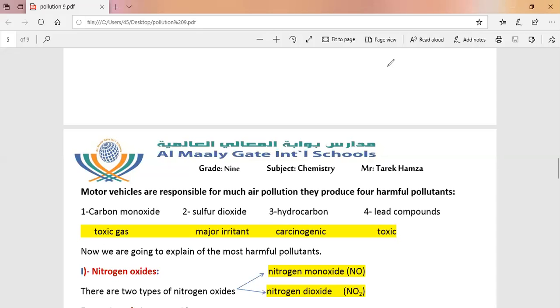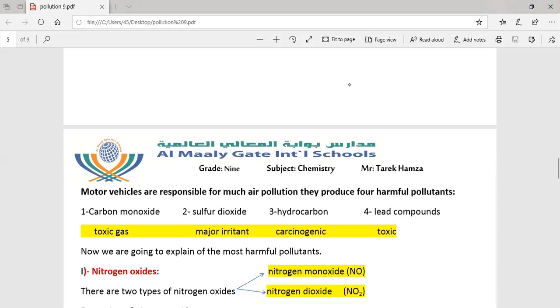Now we are going to explain the most harmful pollutants. Before we explain these pollutants, does anyone have a question on the preceding lesson? If you want to ask a question, please raise your hand. No? Okay.